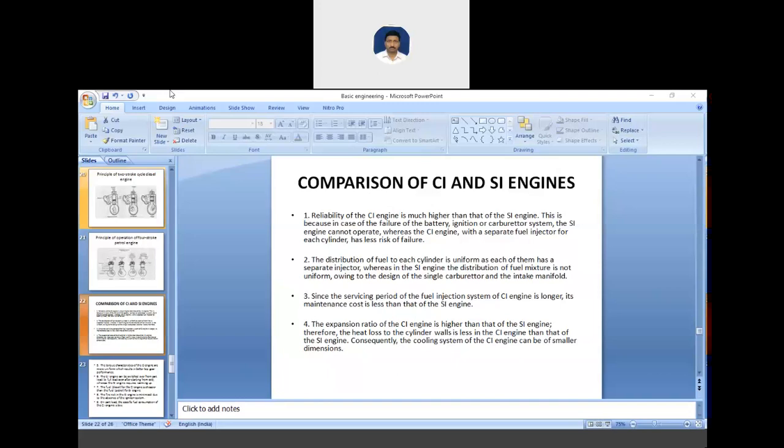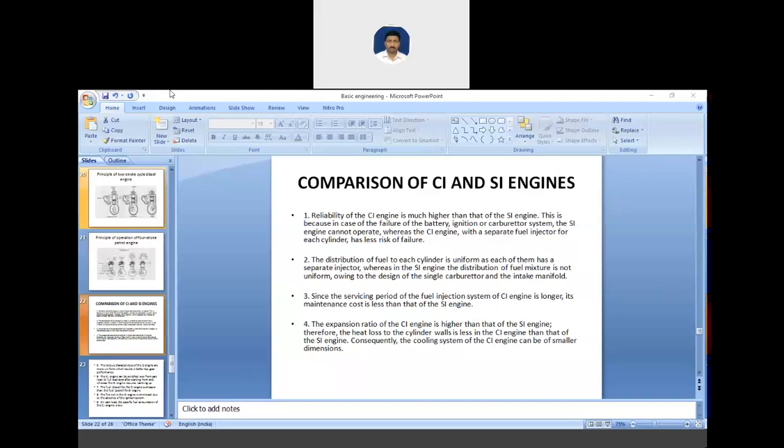Because in case of failure of battery, ignition and carburetor system, the SI engine cannot operate, whereas CI engine with a separate fuel injector for each cylinder has less risk of failure. So this is the first point.